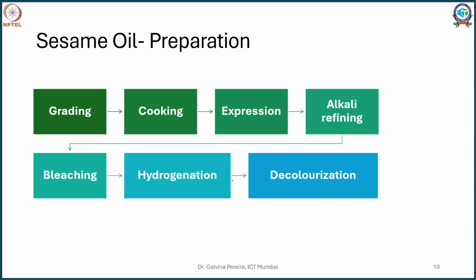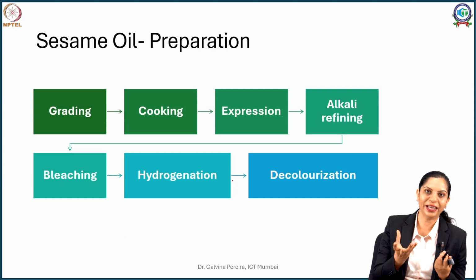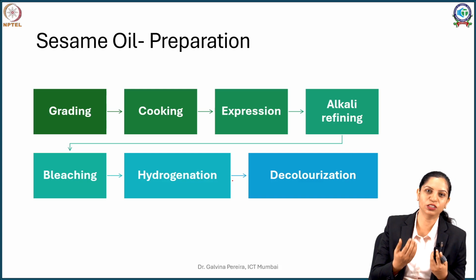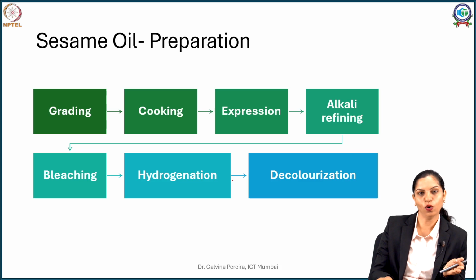How do you prepare it? Again, sesame seeds, we want them intact, they are very tiny. So those pods bearing sesame seeds are threshed to separate the sesame seeds. The sesame seeds are graded. We want the white ones. If you take the brown ones, the quality of the oil goes down. So what we'll do is we'll grade the oil.